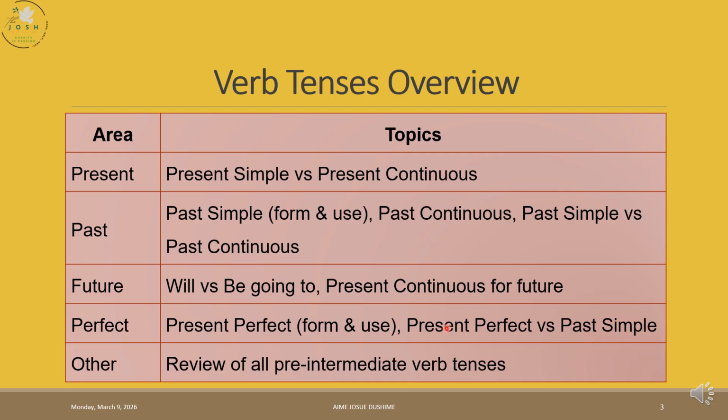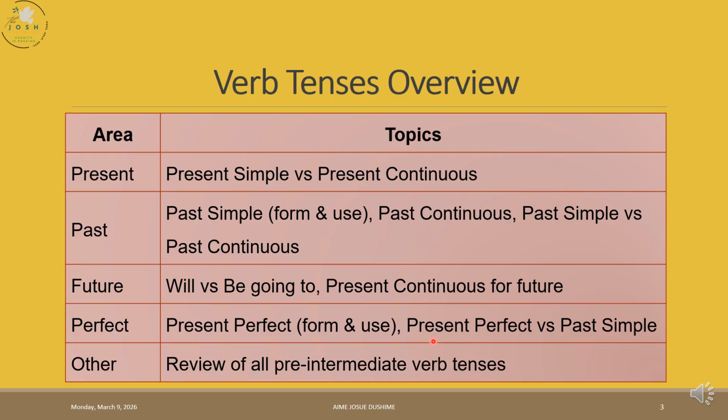How do we compare the two, present perfect and the past simple? Past simple has finished time, meaning the time is finished, but this one is unfinished time. The time is not finished yet. When I say I visited Kenya last year, it means the time is finished. Last year has already ended and then we are in the new year. And when I say I have visited Kenya, in that case I don't mention the time. You don't know when I visited Kenya. It's just an experience that I have.